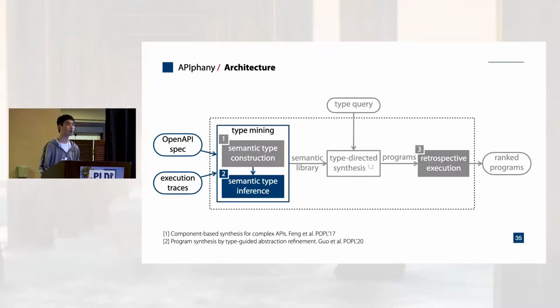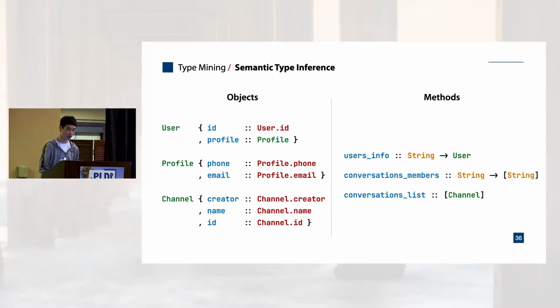After we know how to represent semantic types, let's see how semantic types are inferred for methods. The left part of the slides are the semantic types we constructed, and on the right are the stringy typed method signatures from the OpenAPI spec. The goal of semantic type inference for methods is to replace the strings on the right with the semantic types on the left. How to achieve that?